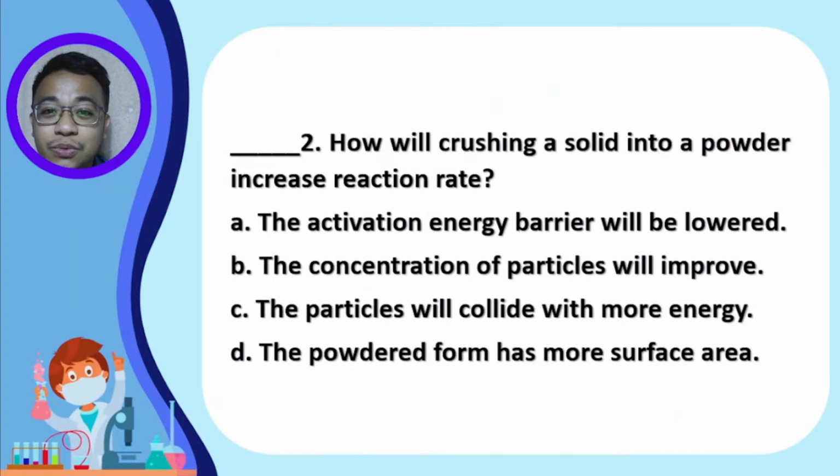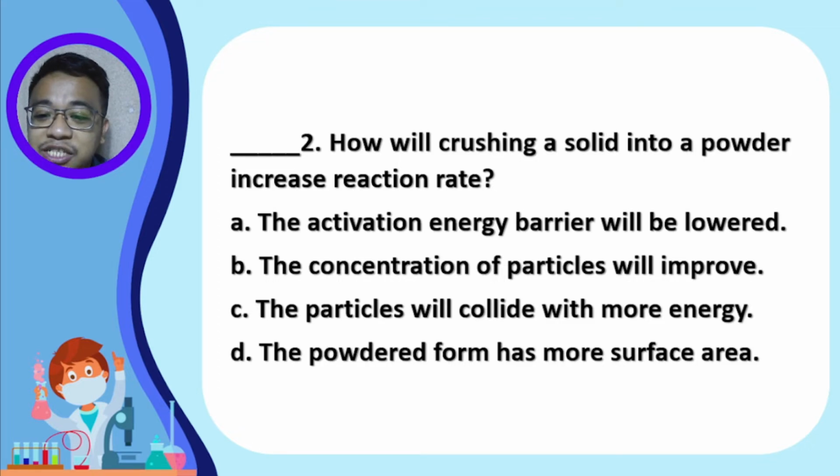For question number 2, how will crushing a solid into a powder increase reaction rate? Is it letter A, the activation energy barrier will be lowered? Letter B, the concentration of particles will improve? Letter C, the particles will collide with more energy? Or is it letter D, the powdered form has more surface area? So what is the answer?